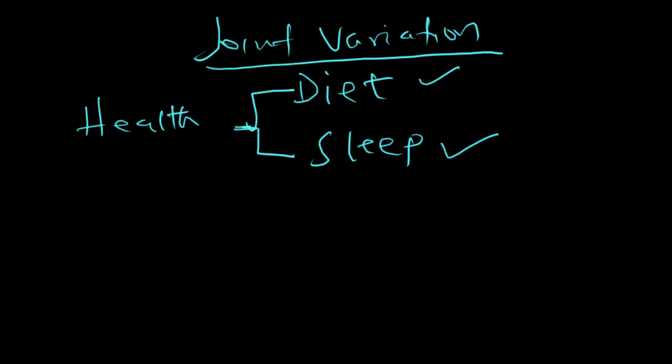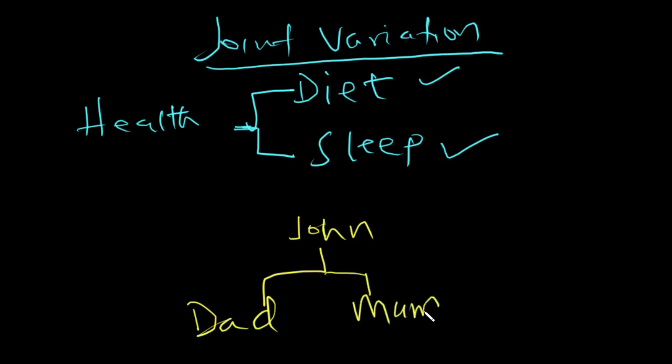Let's think about John, someone we are calling John. John has two parents, his dad and his mom. Now, John is a student, so he goes to school. His dad gives him some money, and his mom also gives him some money. So when John is going to school, he has some money in his pocket.